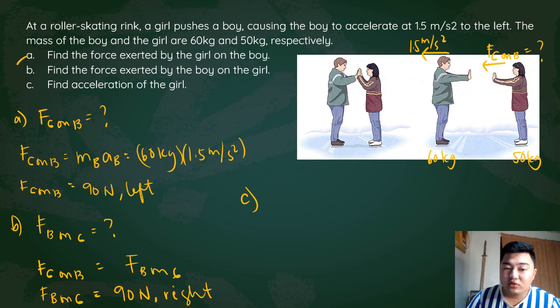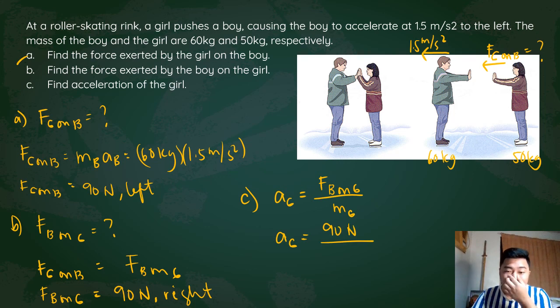Now for letter C, solve for the acceleration of the girl. To solve for the acceleration of the girl, the force exerted on the girl is from the boy. Therefore, we'll use the force of the boy on the girl over the mass of the girl. The force of the boy on the girl is 90 newtons over the mass of the girl, which is 50 kilograms.